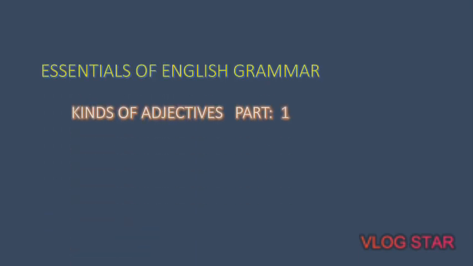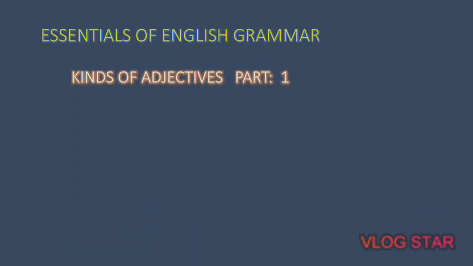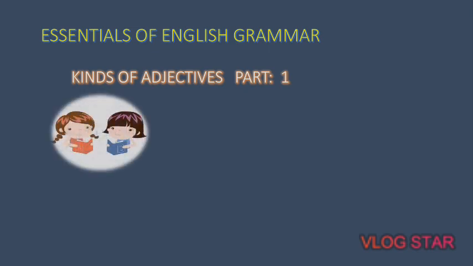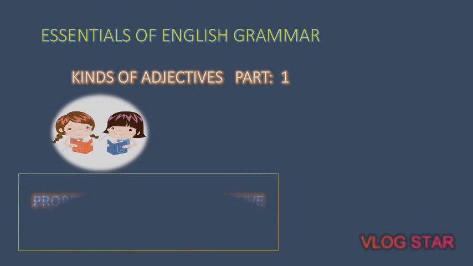Now today the topic I am going to discuss here with you is a very essential chapter in English grammar, that is the classification of adjectives. We all know that adjectives form an important chapter in the English language. So, classification of adjectives, and I have tried to divide the entire video into two parts. Here's the first part for you, which features the first four major types of adjectives, and they are the proper adjectives, the possessive adjectives, the qualitative adjectives, and the quantitative adjectives.